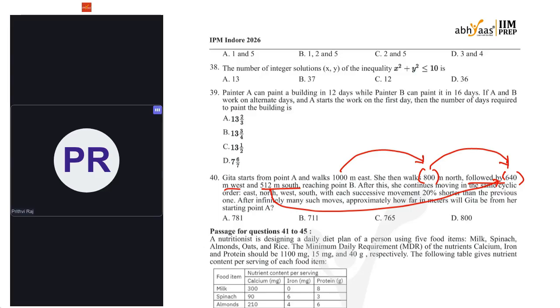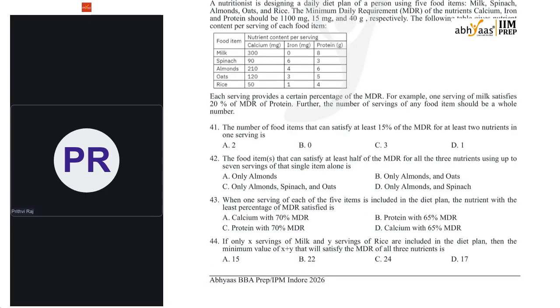So here they have given food items and the nutrients composed in them: calcium, iron, and protein. And they have given a parameter called the minimum daily requirement (MDR) for the nutrients calcium, iron, and protein. So it is 1100 milligrams, 1500 milligrams, and 400 grams respectively. The following table gives the nutrients, so we have to calculate accordingly. Each serving provides a certain percentage of MDR.